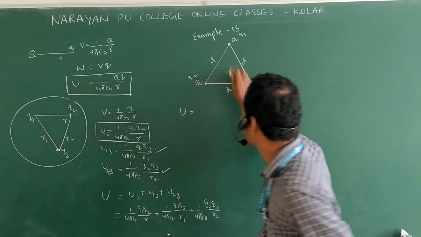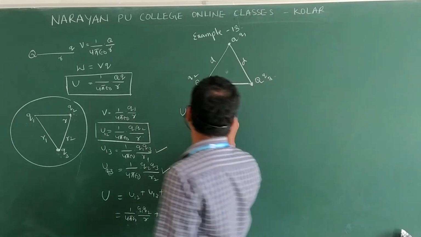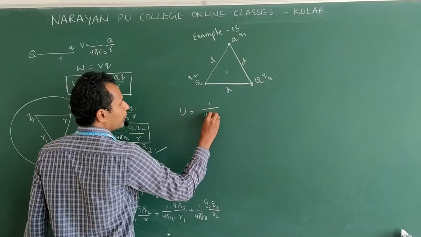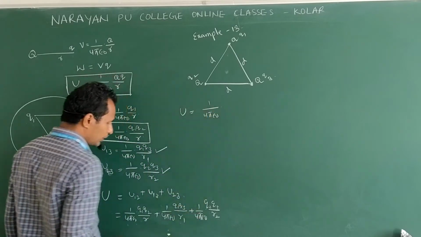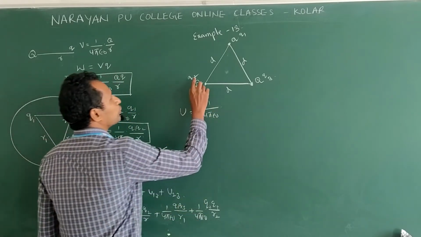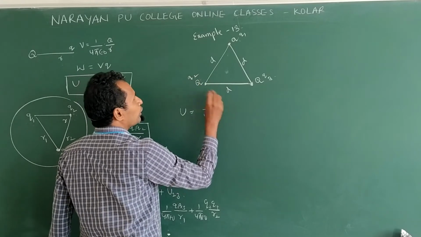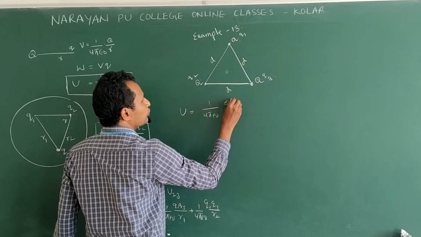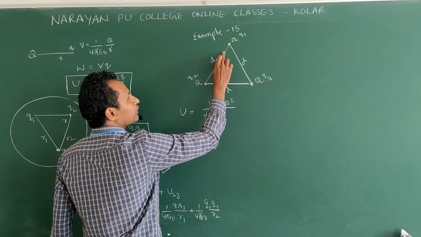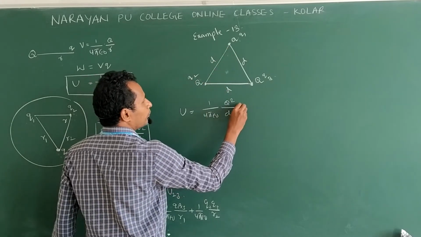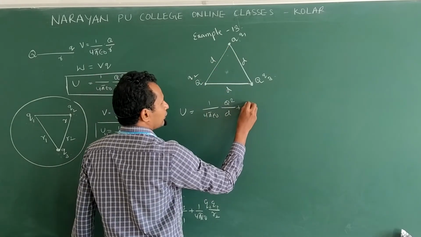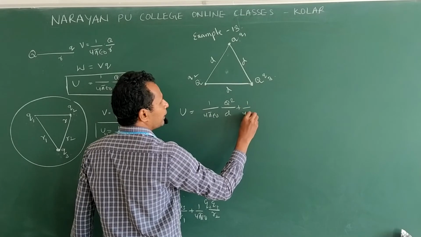So this I can write 1 by 4 pi epsilon naught. First combination is Q1 Q2. Both are the same magnitude, so this is Q square. What is the distance between these two? d. Plus next combination 1 by 4 pi epsilon naught.